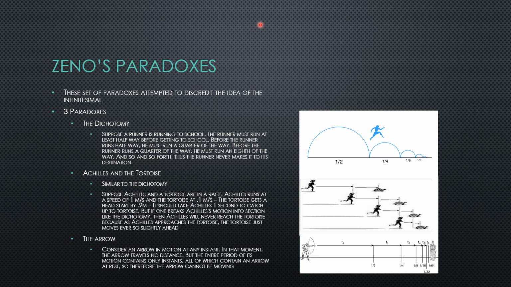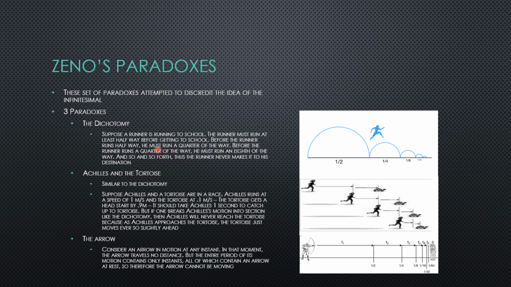He had a set of paradoxes that attempted to discredit the idea of the infinitesimal. The first paradox was the dichotomy. Basically, Zeno said, suppose a runner is running to school. The runner must run at least halfway before getting to school. So if we see our little image here, he runs at least halfway.